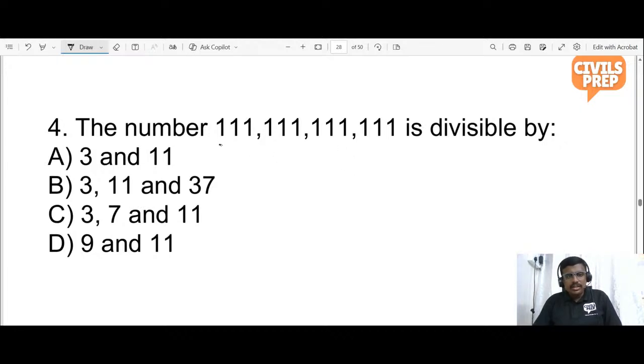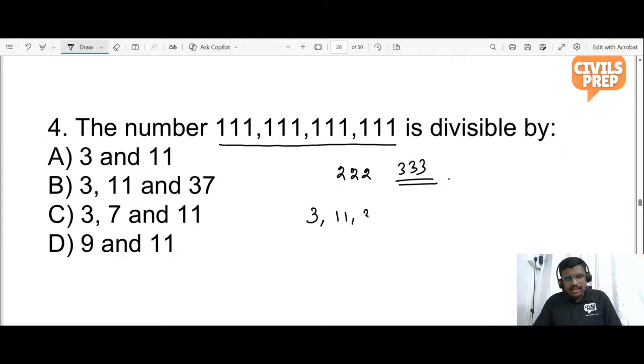Whenever a number like 111, 222, 333 is asked, it is always divisible by 3, 11, and 37. The sum of the digits is 3, which is divisible by 3. 11, you can solve. And 3 into 37 gives you 111.